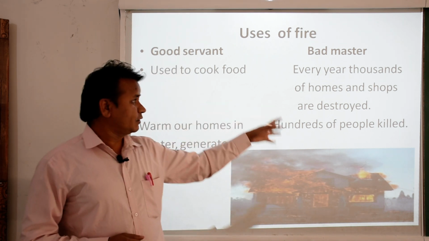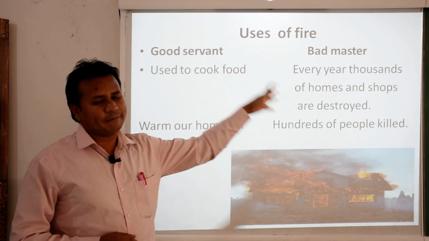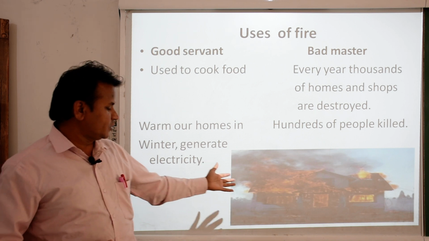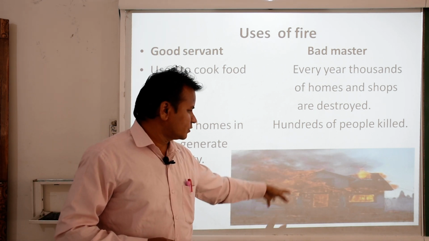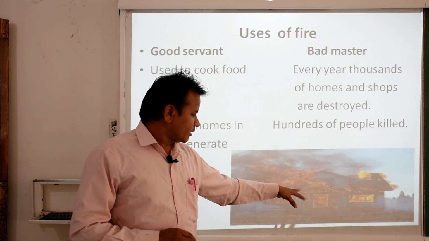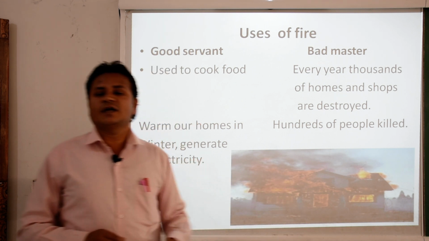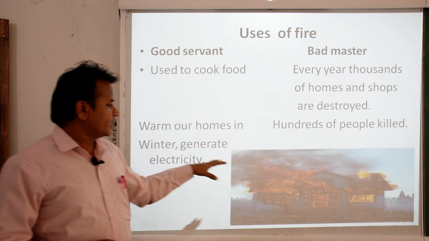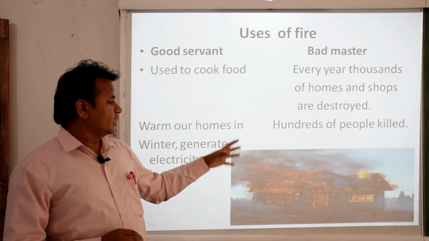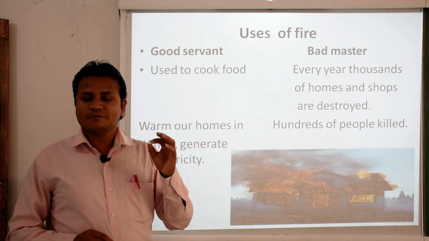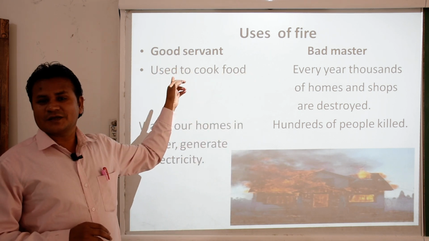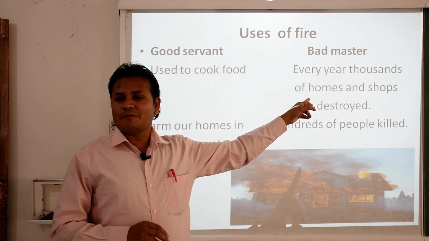On the other hand, if we talk about the bad master, how can it be bad? Hundreds of people killed. You can see the picture. Here is a particular house which is accidentally burning. Fire has already taken place and it is out of control. That is why the writer is trying to tell us how it can be a bad master. Before it was servant, now it has become master.